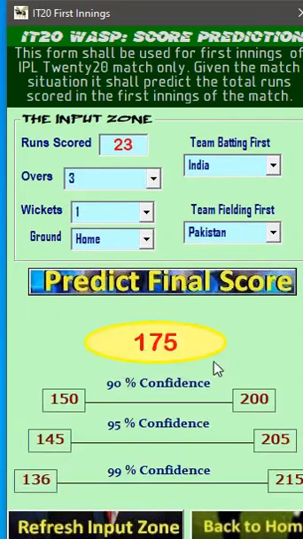So look at the score. This is 175, 150, 200. These are the confidence interval.